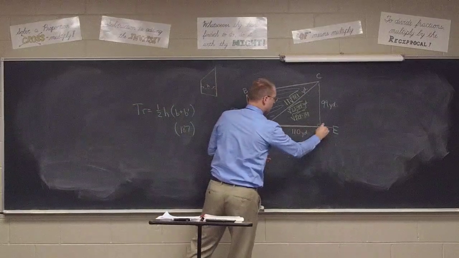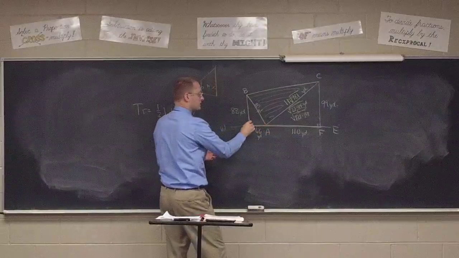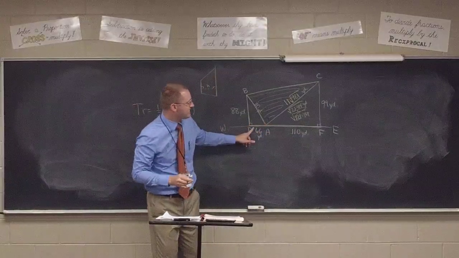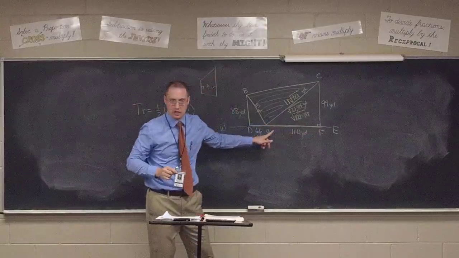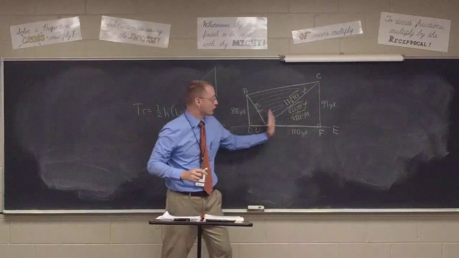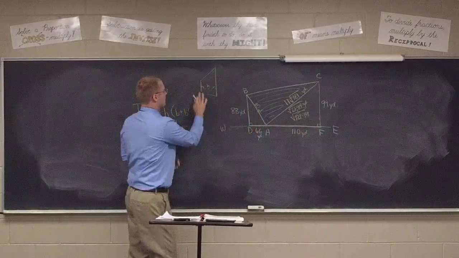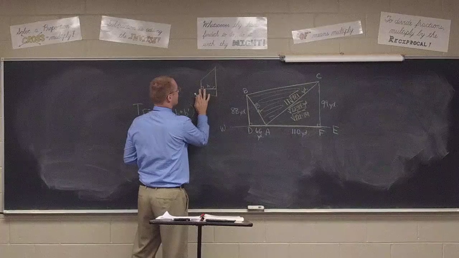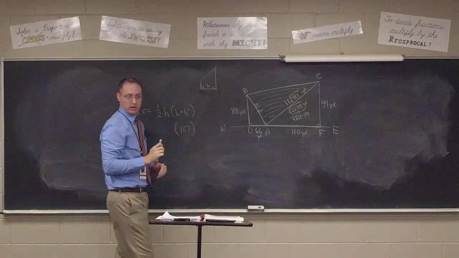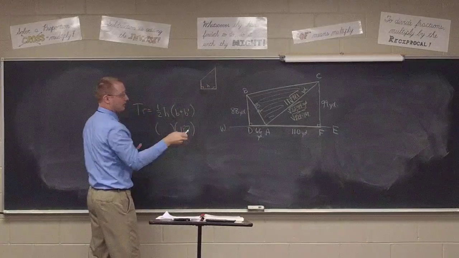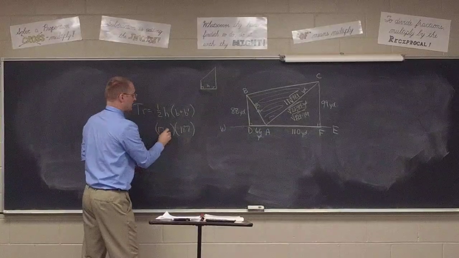So 88 plus 99 is 187. That's the sum of the bases. This is the altitude, isn't it? It's perpendicular to both bases. This is a right angle trapezoid. So the altitude is, class, 176.